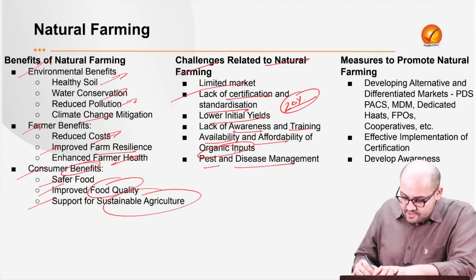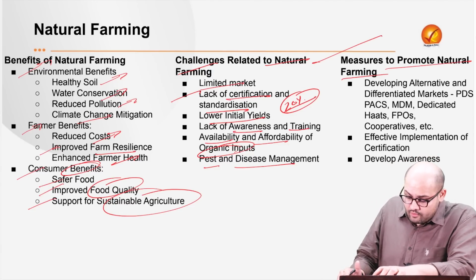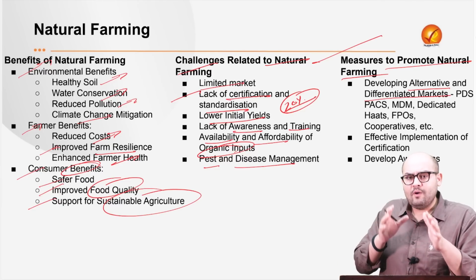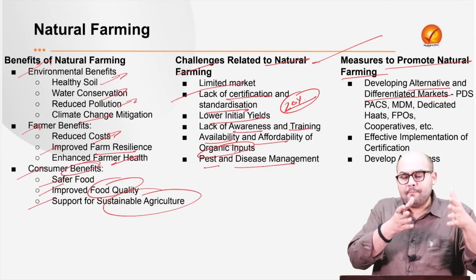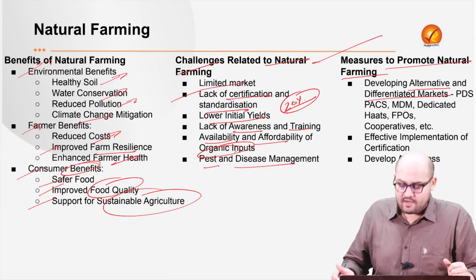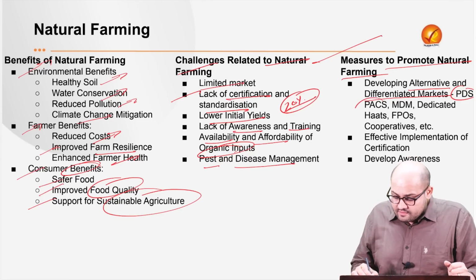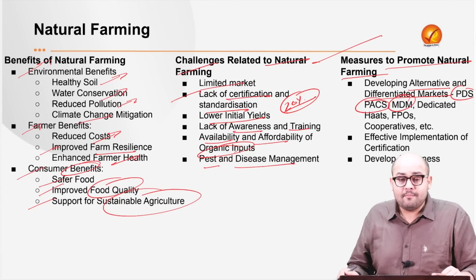Now, what are the measures which can be used to promote natural farming? The first and foremost is developing alternative and differentiated markets. See, what we need to make sure is that if you have a proper natural farming system in place, we need to provide a particular segment. We need to streamline the market for this particular product. So what we can use is the public distribution system, or the primary agriculture credit societies, cooperative societies. Then we have got the midday meals.